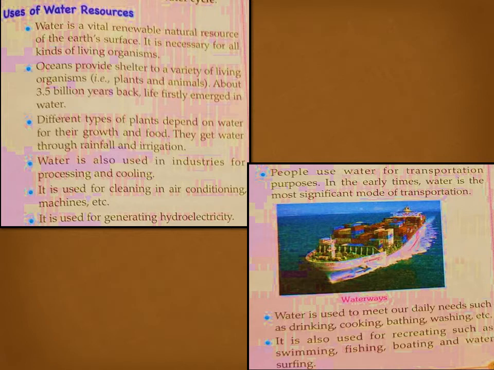And in early times, water was the most significant mode of transportation. It is also used to meet our daily needs like drinking, cooking, bathing, washing, etc. And it is also used for recreation such as swimming, fishing, boating, and water surfing. So you can see various water resources.